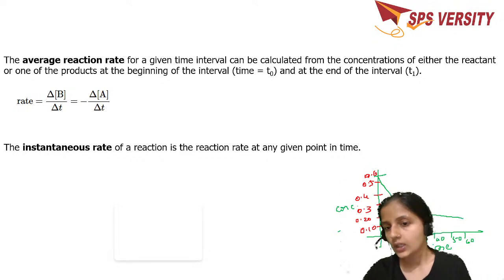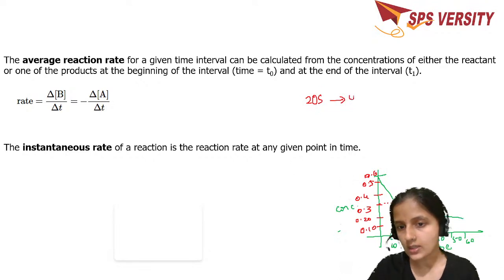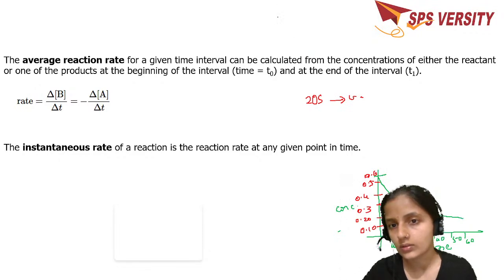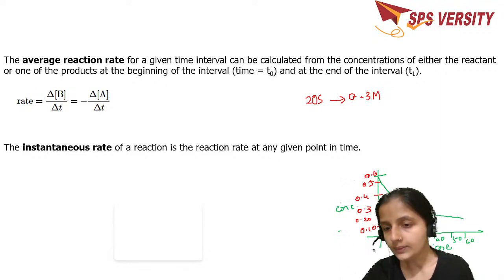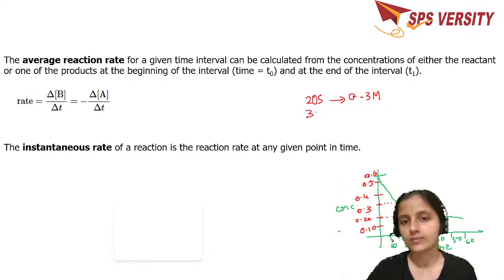Now at 20 seconds, I'll write it over here. When the time was 20 seconds, the concentration was 0.3 molar. You measure the concentration again at time 30 seconds. This is 0.2 molar.